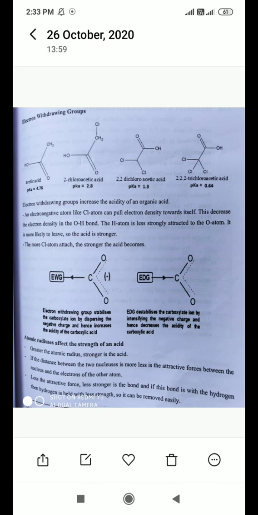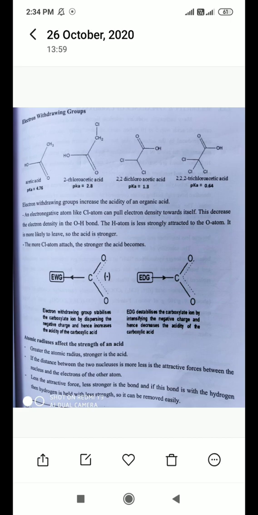If this bond is with hydrogen, then hydrogen is held with less strength, so it can be removed easily. A compound which removes hydrogen easily is a stronger acid.